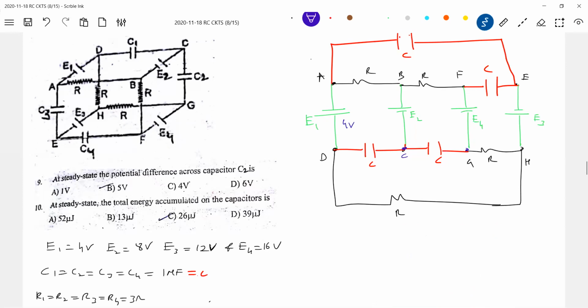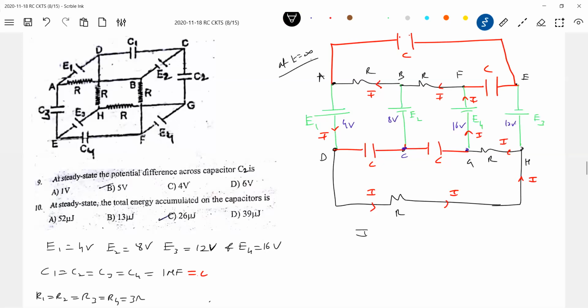EMF, this is 4 volt, 8 volt. E4 is 16 volt, E3 is 12 volt. Now look at this. This will be 16, and there'll be flow of current. Okay, I'll bring the current I like this. Why capacitor no current? At steady state, at t equal to infinity, the circuit will be open circuit.